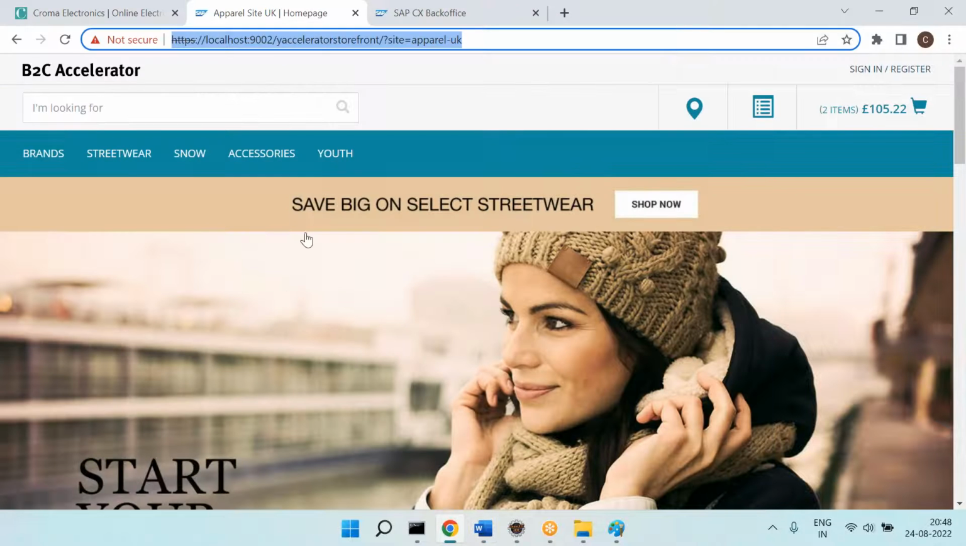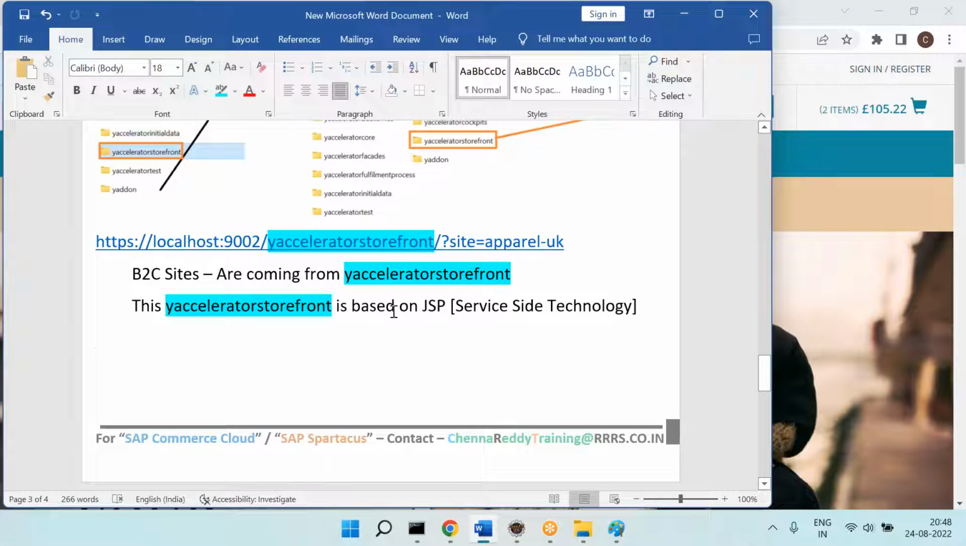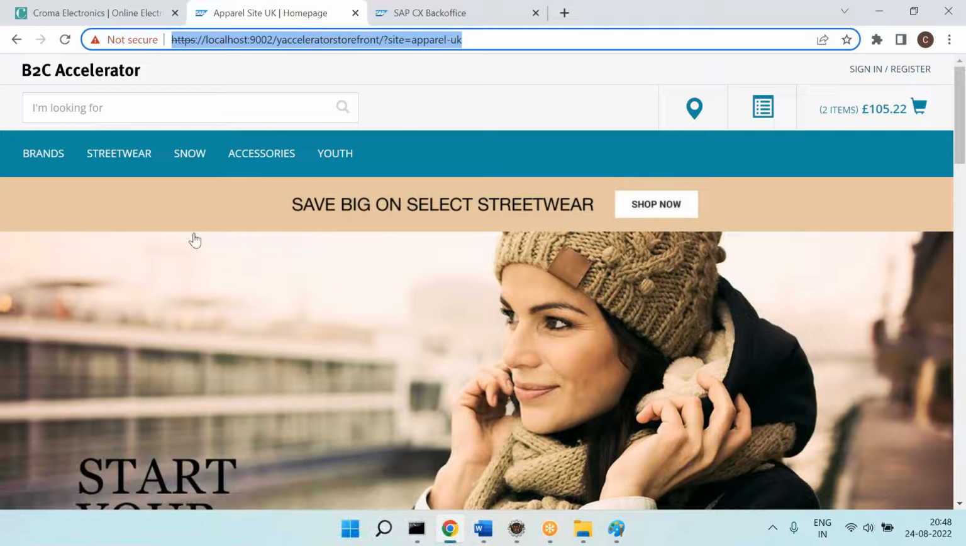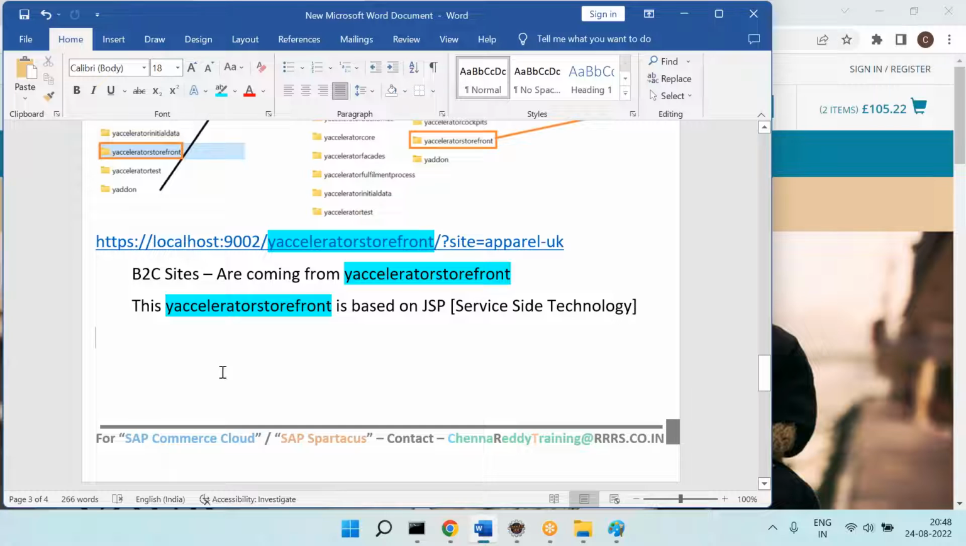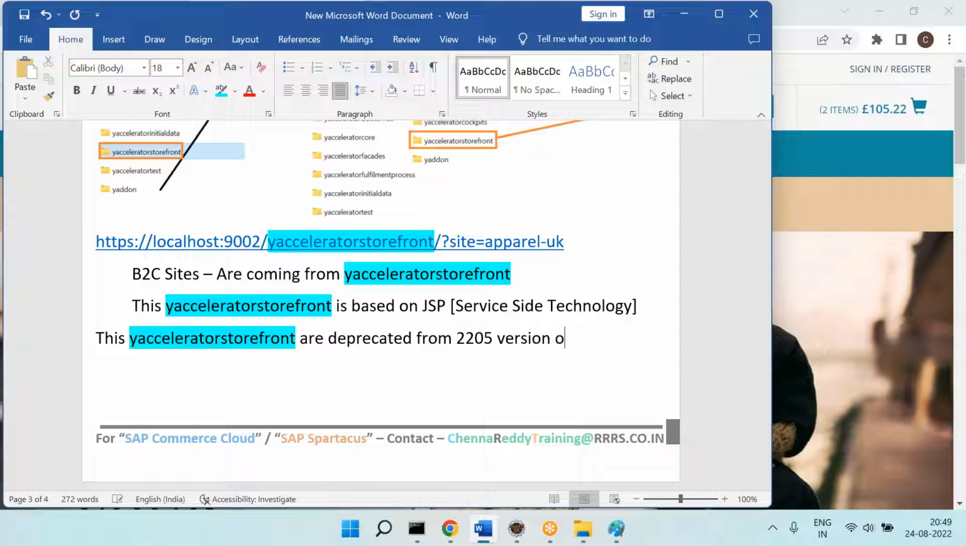So what I am trying to say is that whatever we are using, accelerator, storefront, and so on, you hit this, right? You are getting the sample B2C site, whether it is apparel or electronics. These sample B2C sites results are coming from the Y accelerator storefront, which is a JSP based server-side technology. So these accelerator storefronts are deprecated from 2205 version onwards. You can use it, but it is deprecated.